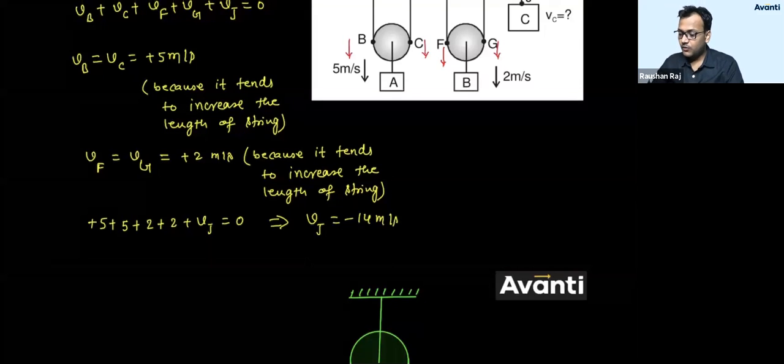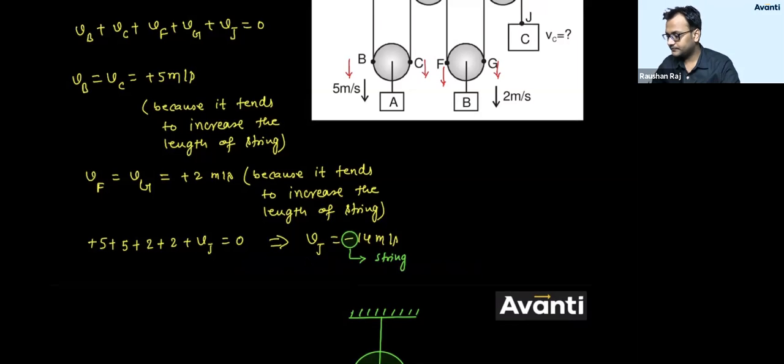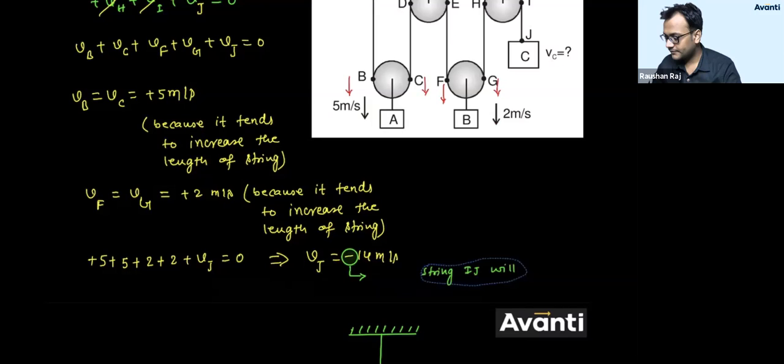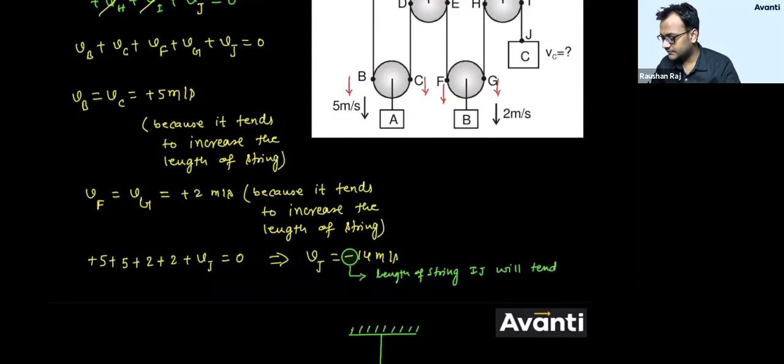What does this minus sign suggest? Tell me. What does this minus sign suggest? This will suggest that the length of string IJ will tend to decrease.